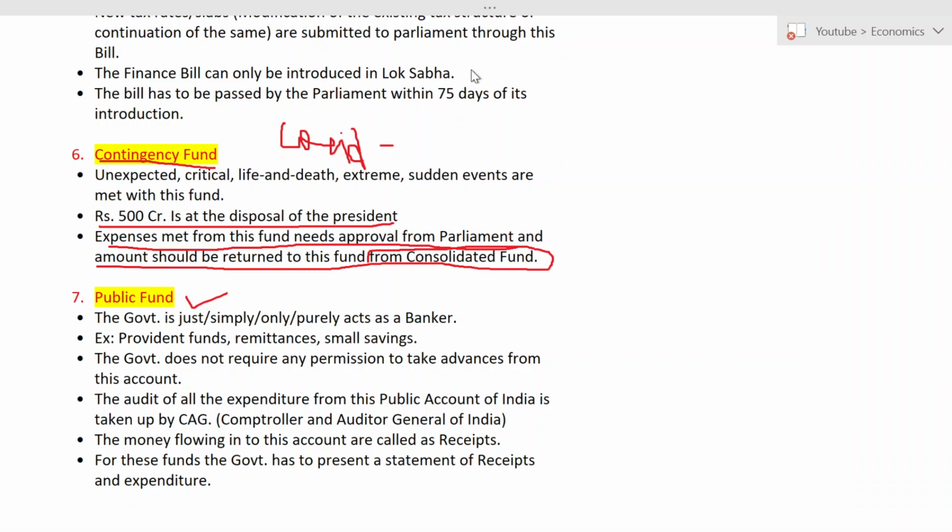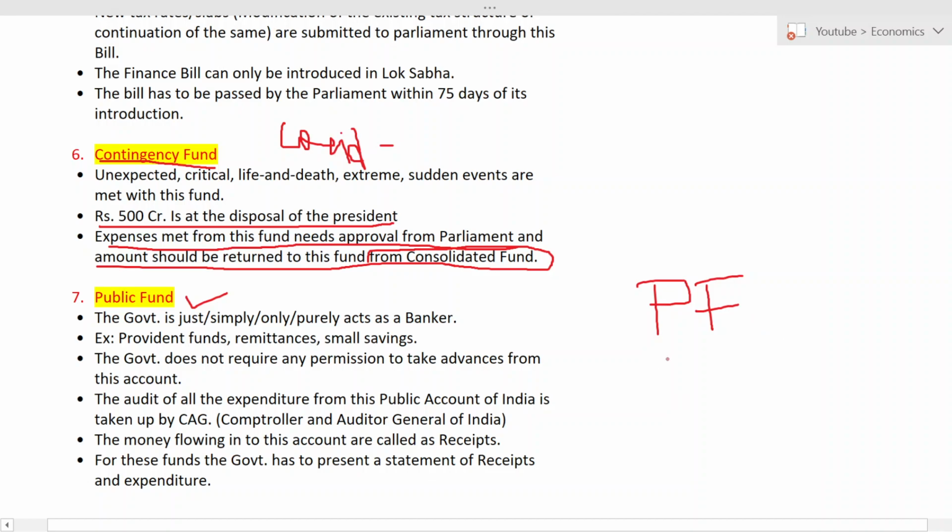So now, can you give me some examples of this PF? Yes, very good. Okay. So let us take the example of PF only. If any person is working in a company, each month there will be some amount deposited in PF.